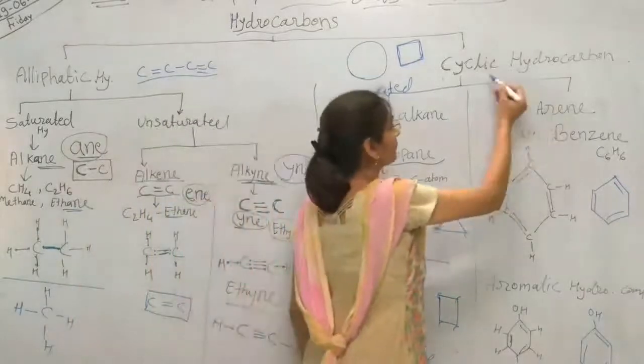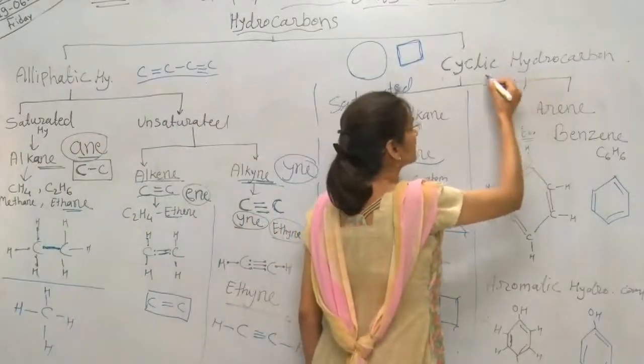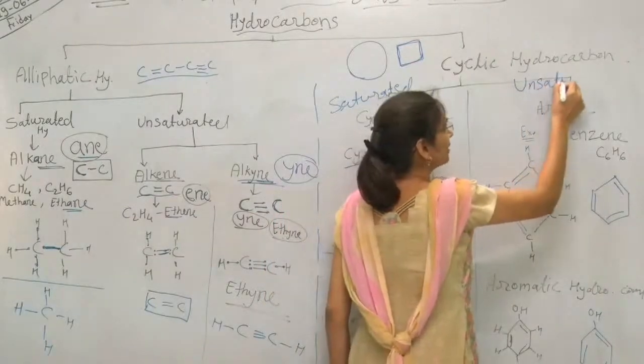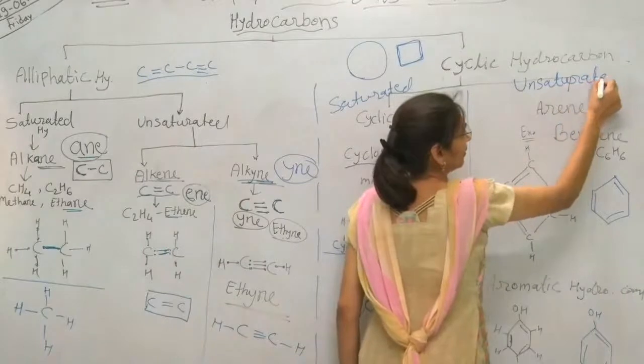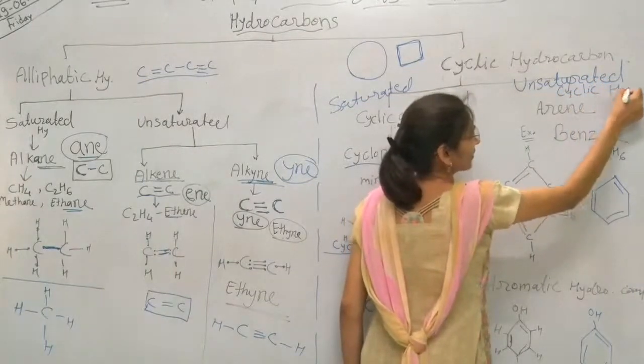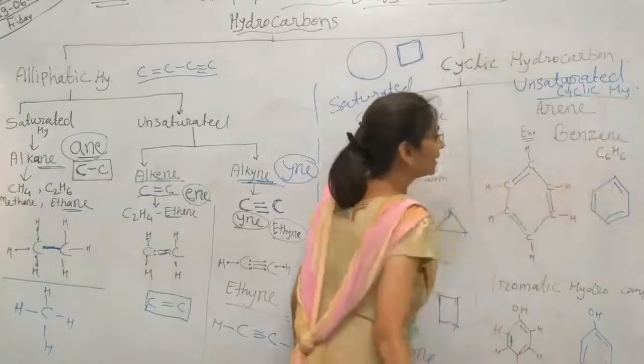After that we will go to unsaturated cyclic hydrocarbon. Under this we will study arene. Arene means unsaturated cyclic hydrocarbon.